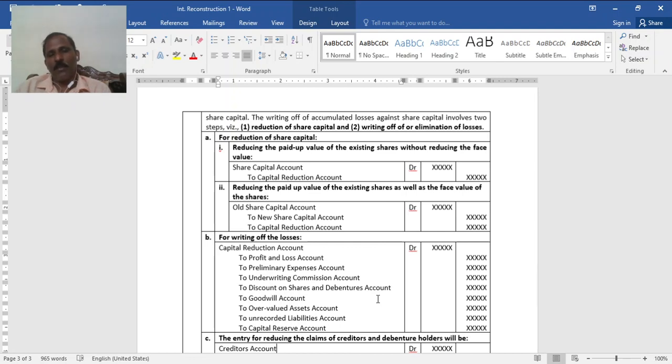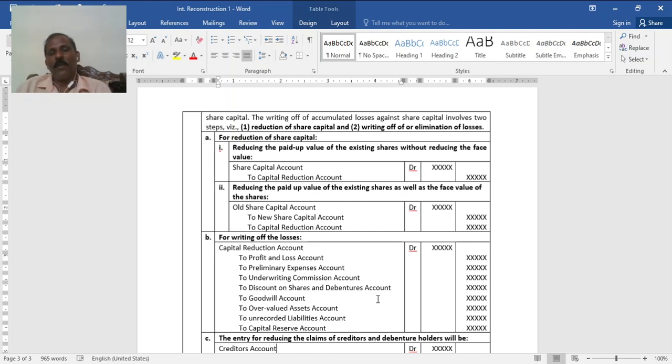In all, whenever there is a reduction or whenever there is a profit, it will be placed in the capital reduction account. Now that profit will be utilized to write off the losses from the profit and loss account on the asset side, preliminary expenses, underwriting commission, and discount on issue of shares and debentures. These are all fictitious assets. Then goodwill, whether it is said in the problem or not.